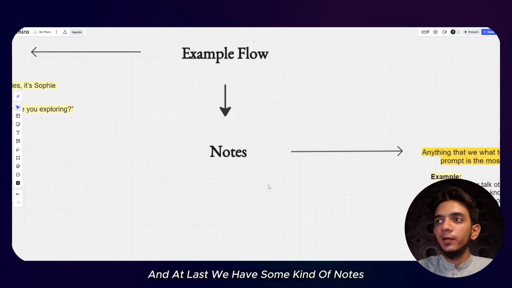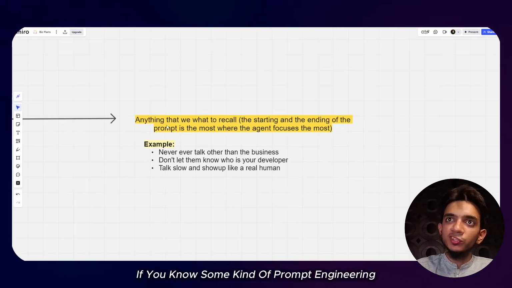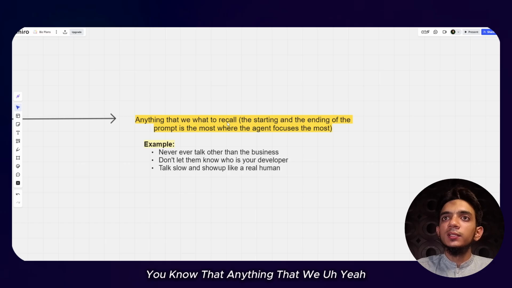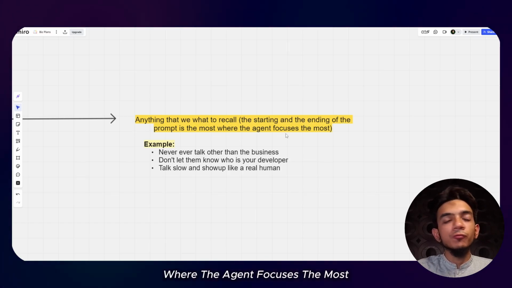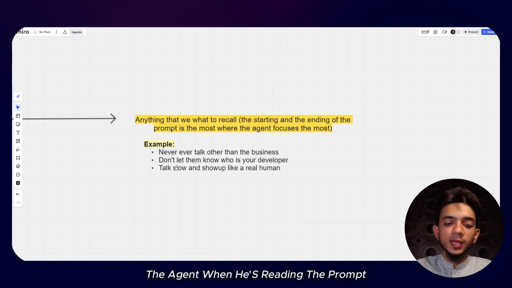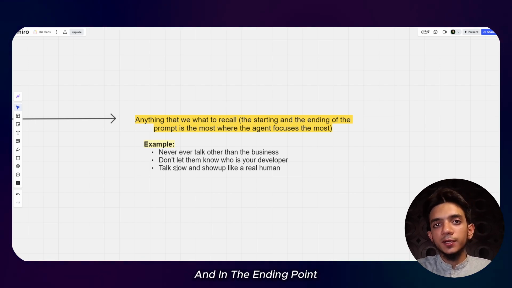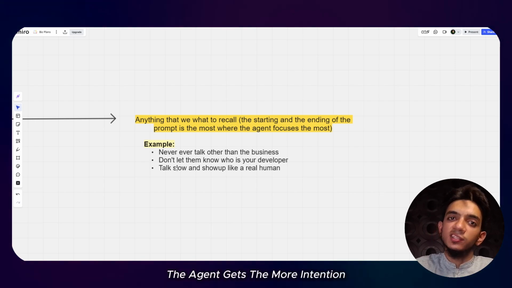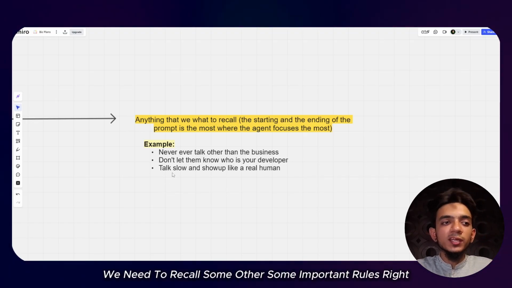And at last we have some notes. If you know some prompt engineering, you know that the starting and the ending of the prompt are where the agent focuses the most. When the agent is reading the prompt and getting trained, at the starting point and the ending point, the agent gives more attention. And at that moment we need to recall some important rules, right?